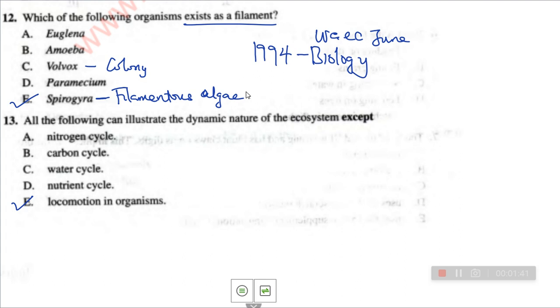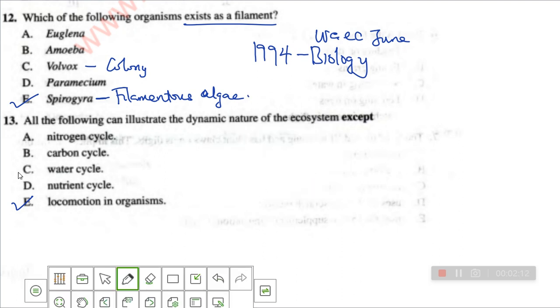They said all of the following, that is the dynamic nature of the ecosystem, how the ecosystem relates, how nitrogen is useful to the organism, how the carbon is useful to the organism, how water is useful for transpiration, evaporation, photosynthesis, everything. Nutrient cycle, how nutrients are needed, how fertilizers are utilized. So these things talk about the ecosystem. But locomotion in organisms doesn't really relate at all to what we are trying to say here. So our answer is option E, and here is also option E.